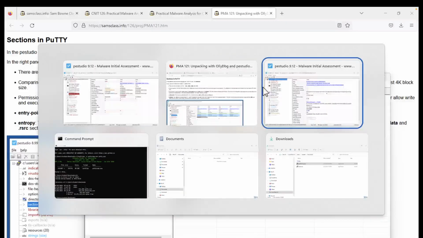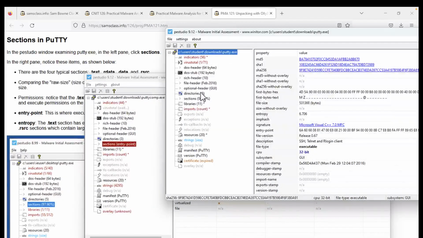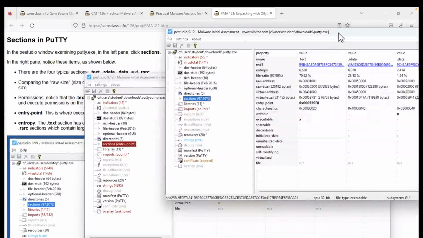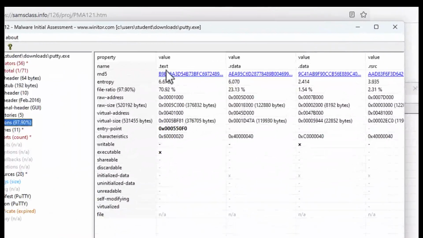Here's PE Studio on the normal PuTTY, and here are the normal sections you expect to see, .text, .rdata, .data, and .resource. Notice, by the way, the entropy. Entropy is a measure of how random the data is. .text is assembly language instructions. It's quite random. The maximum possible entropy is 8 bits per byte. This is 6.6. The .rdata is similar. The .data is much less, 2, so it's not random at all. It's probably readable text, which is not very random, and the same with the resource section.